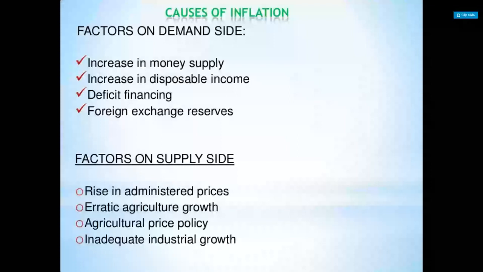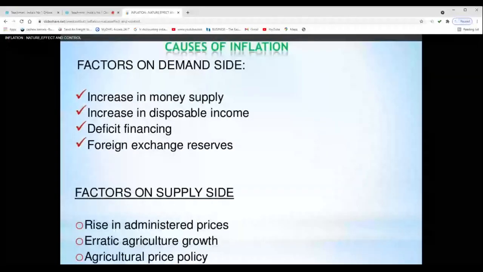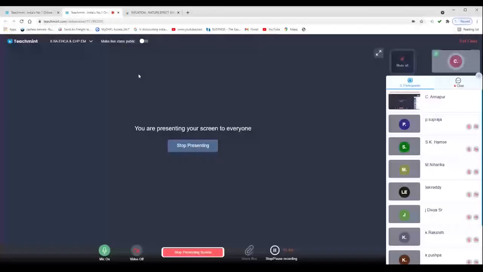Then erratic agricultural growth. That means agricultural growth is not happening according to the demand from the people. So that is called erratic agricultural growth. That means demand will be more and supply is less, so that is the reason the prices are increasing in the economy. And agricultural price policy: whether it is encouraging farmers to increase the supply or not, that also has an effect.